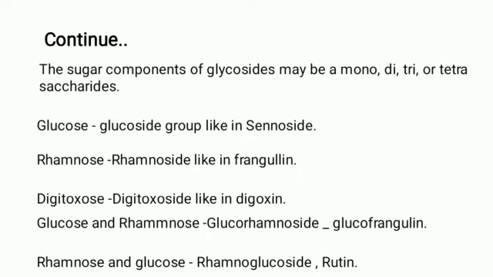So in the glycosides, the sugar moiety and non-sugar moiety are present. The sugar moiety may be monosaccharides, disaccharides, trisaccharides or tetrasaccharides, etc. If the glucose group is present, it is a glucoside group, like in sennosides. Sennosides are the chemical constituents of senna. Then in frangulin, rhamnosides. Then in digoxin, digitoxosides, etc.